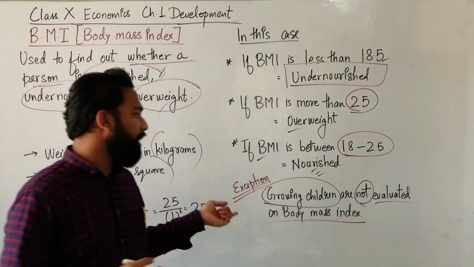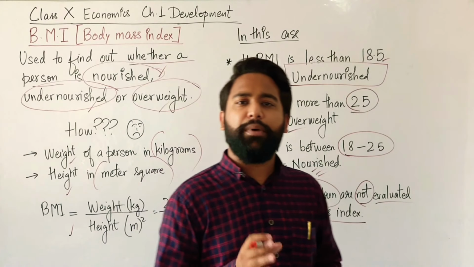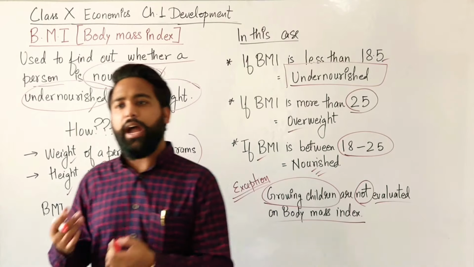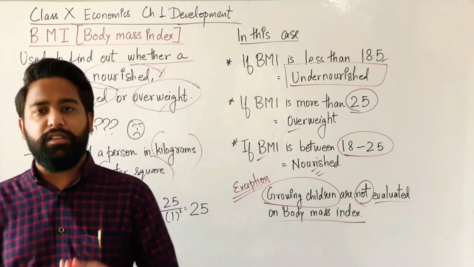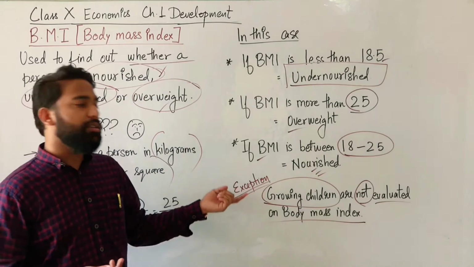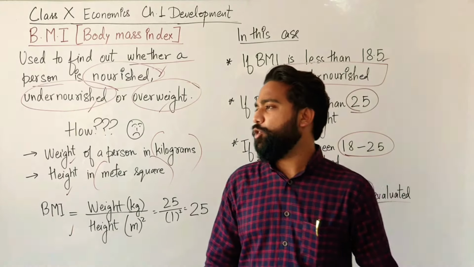If you calculate them, you will get the BMI, but they are very changing in nature. Their weight and height are very dynamic. They change month to month. So it's better not to calculate the growing children's BMI. Is that clear? Okay. Let's go to the next topic.